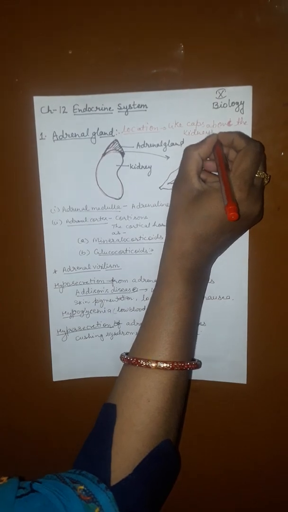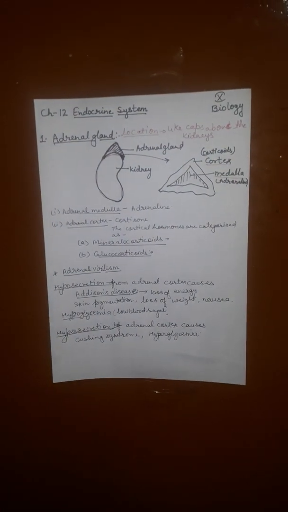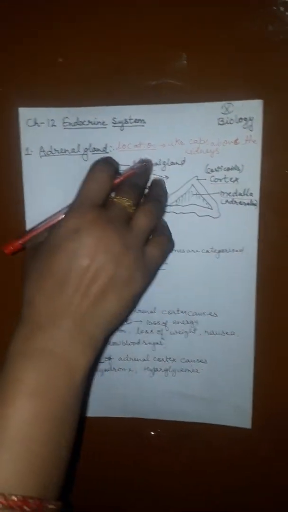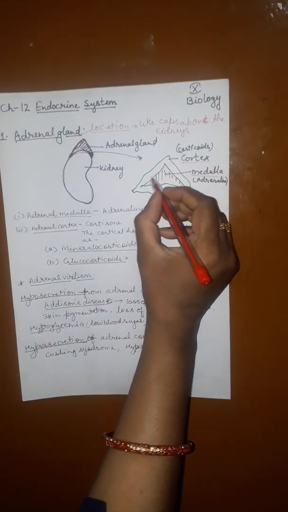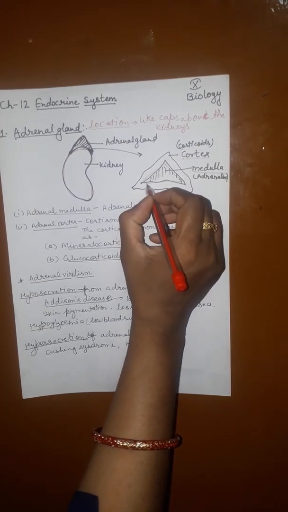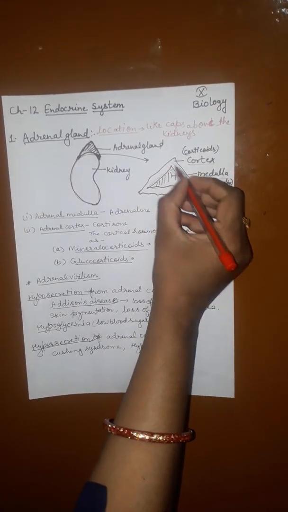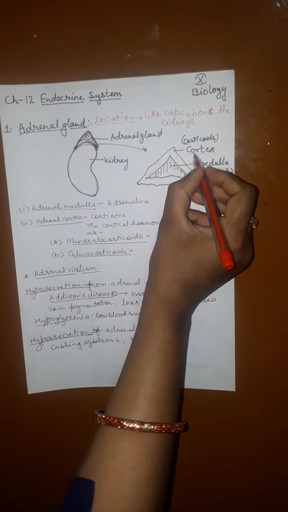Where are they located? They are located like a cap above the kidney. Each adrenal gland consists of two parts: a central medulla part, and a peripheral part, which is the cortex.